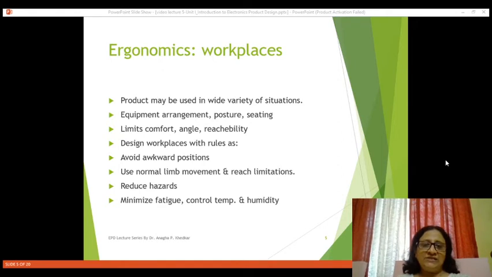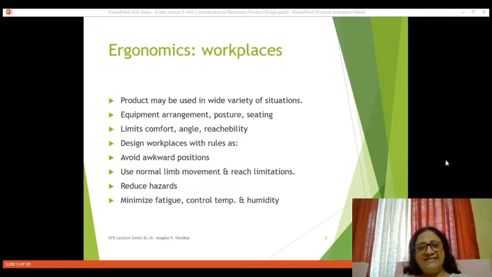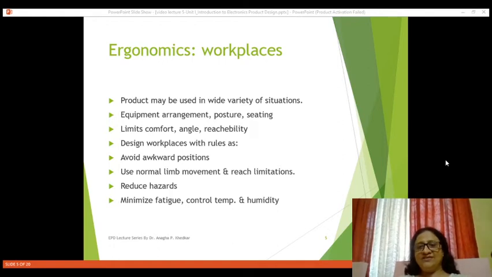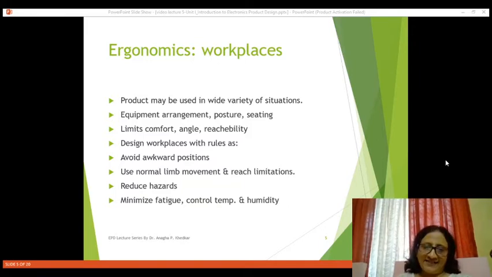Whatever your angles of your hand, those should be within reach, or it should not be abnormal. So you should design workplaces with certain rules. So what certain rules are? You must avoid awkward positions of the human beings or user. You must consider normal limb movement and everything should be in the reach of the particular user. Then you should always provide security.